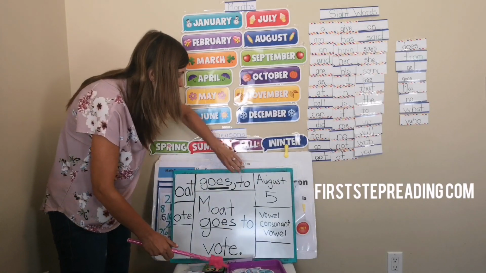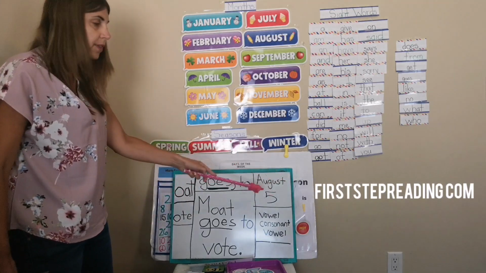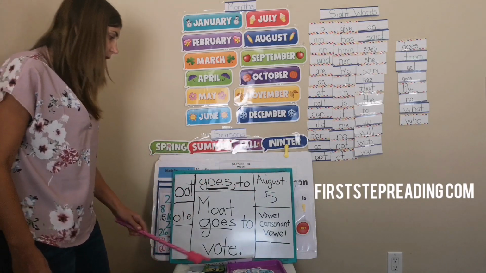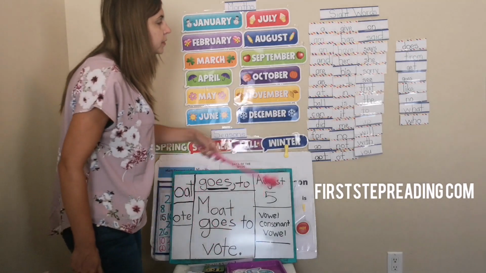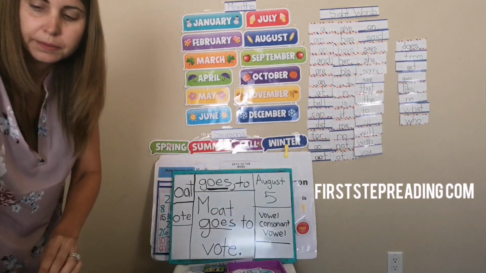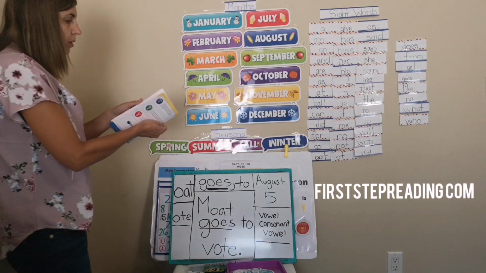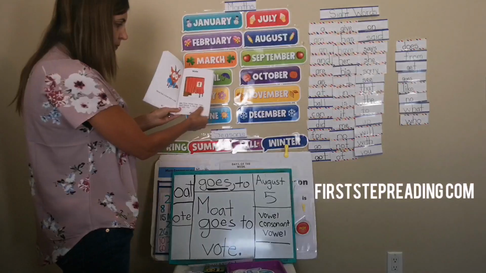So let's read our sentence for today. It's under August 5th, if your parent wants to print it out. Our sight words, we have a new one, which is goes. It's under book 2. It's new for this story. Okay, it's the same new word here in the story, vote. Goes.